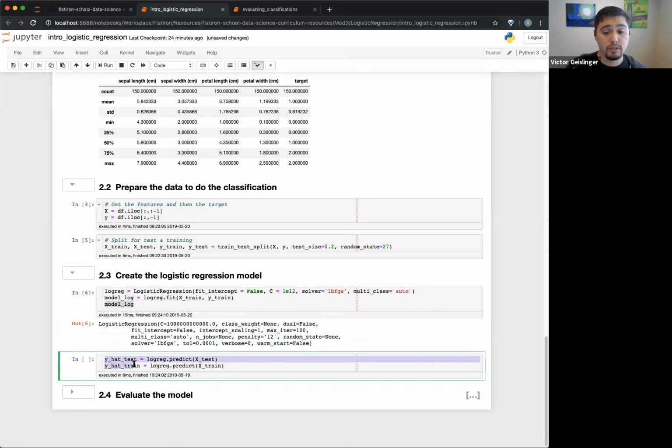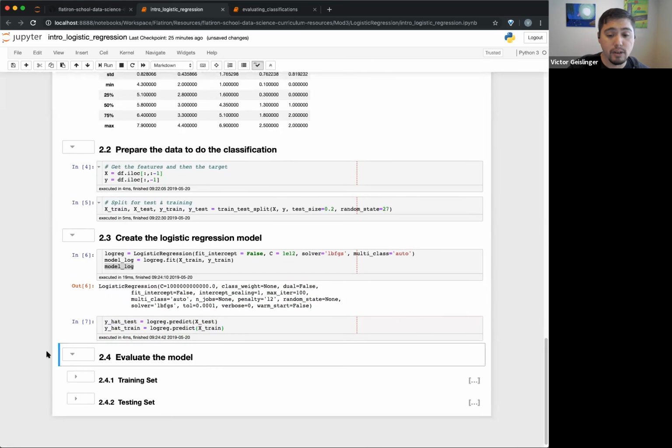So next, we have our model, and now we actually want to try to do some predictions. So we have our X test, right? And we'll call this Y hat. Our Y hat is our prediction. And then we'll also do it on the training part, because we want to see what the testing is, what the training looks like, and we'll go from there.